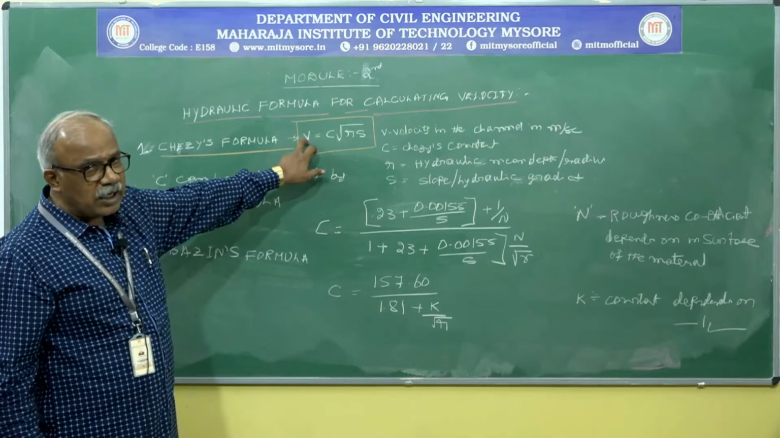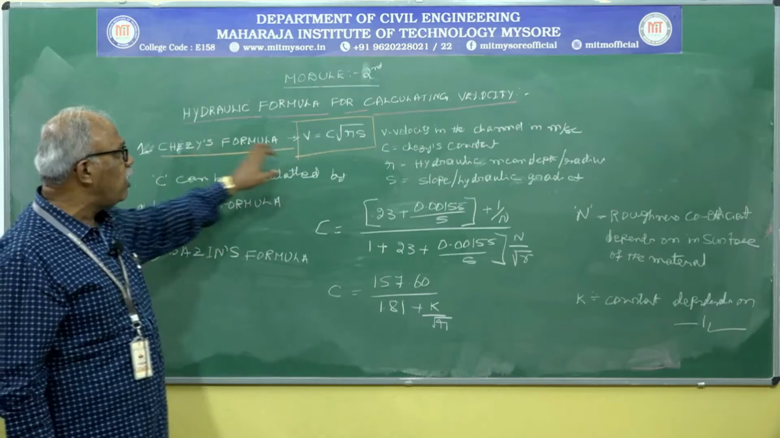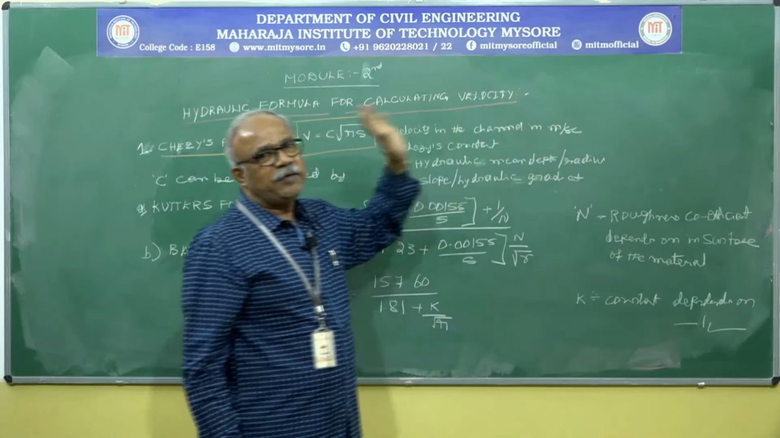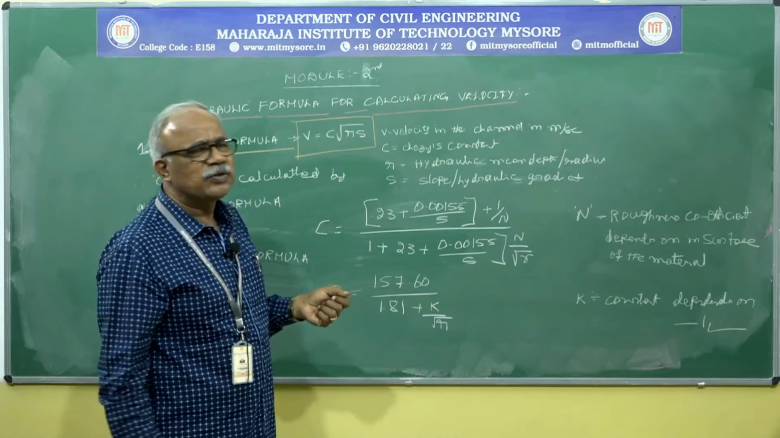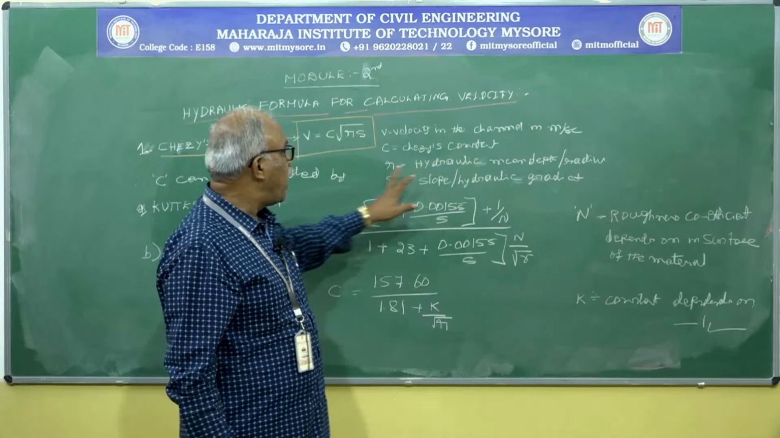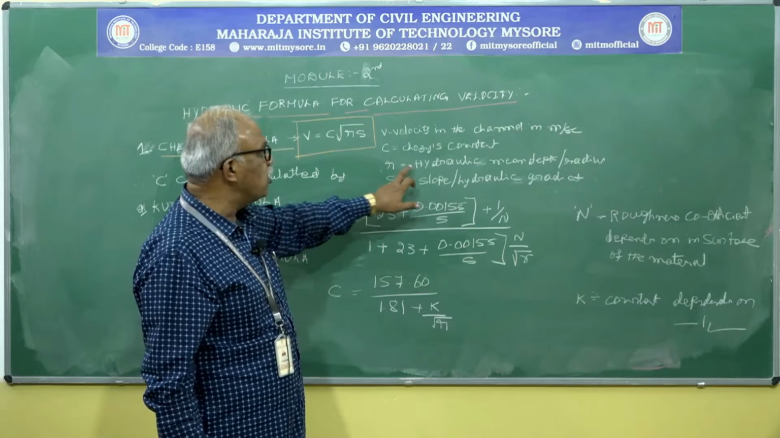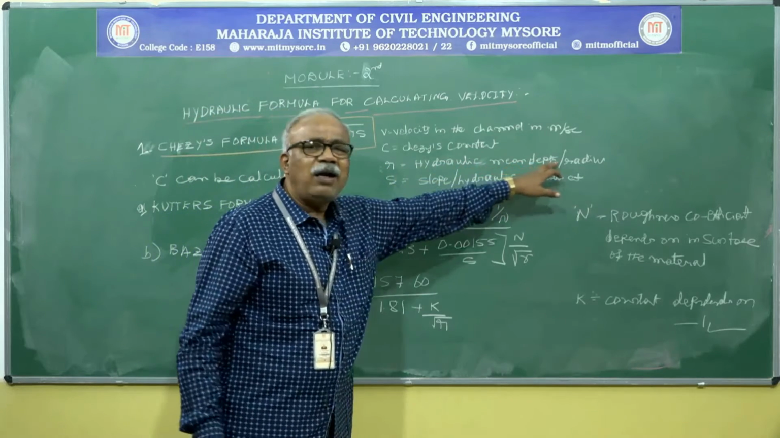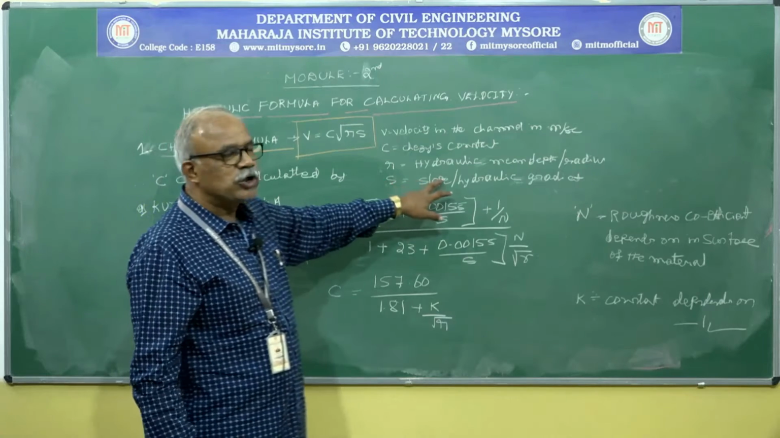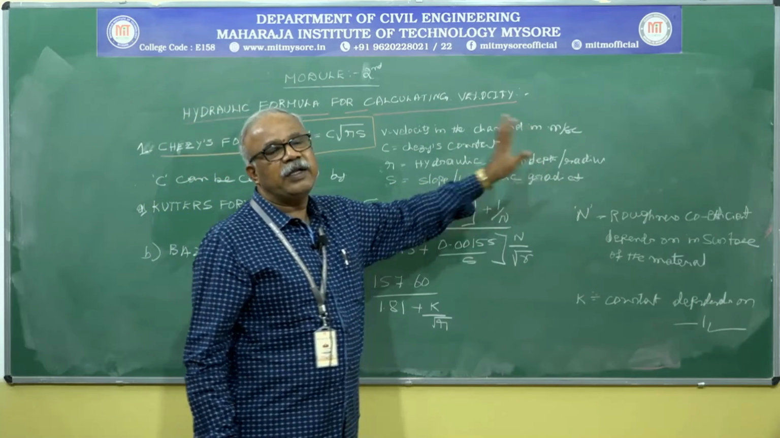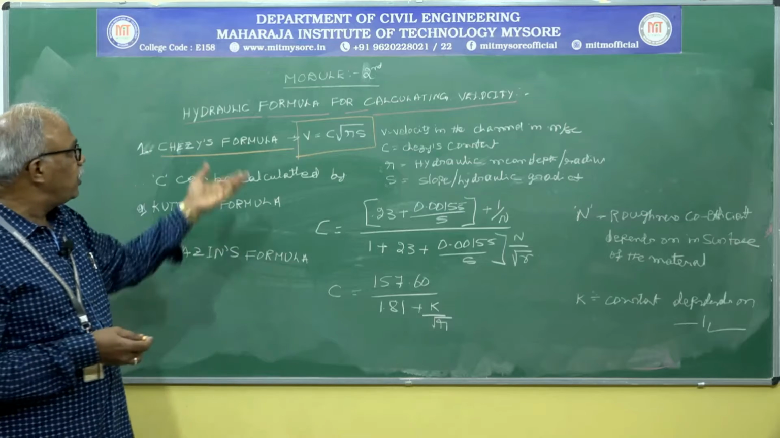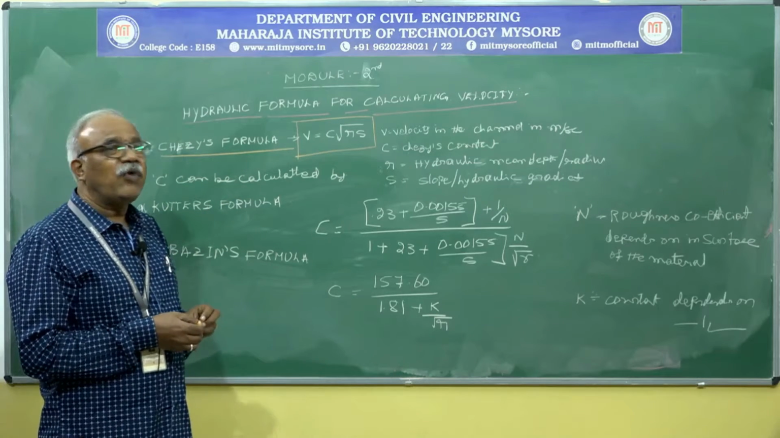If you want to calculate the velocity using Chezy's formula, what do you mean by V? Velocity in the channel in meters per second, which all of you know. C means Chezy's constant, small r equals hydraulic mean depth or radius, and S equals slope or hydraulic gradient. So this is the equation we can use easily to calculate the velocity.